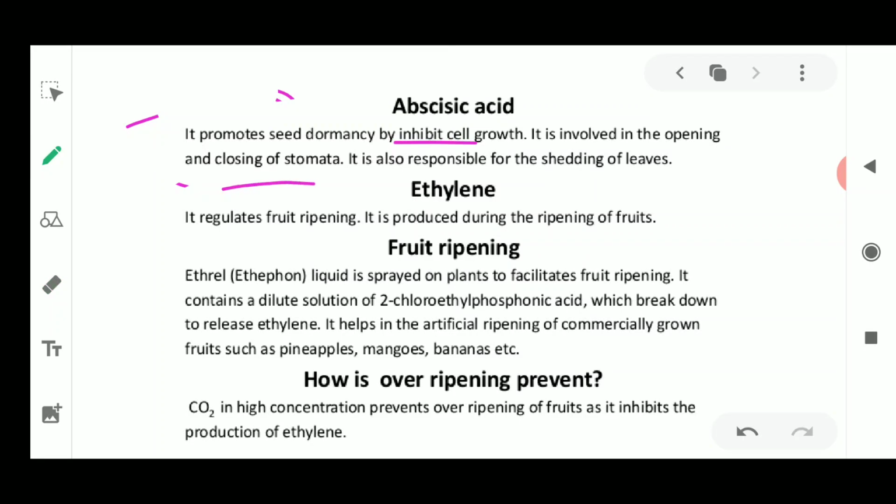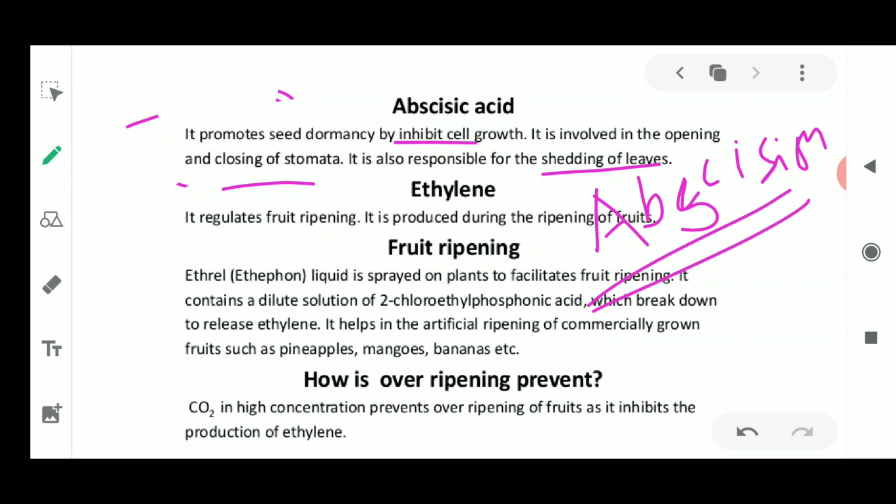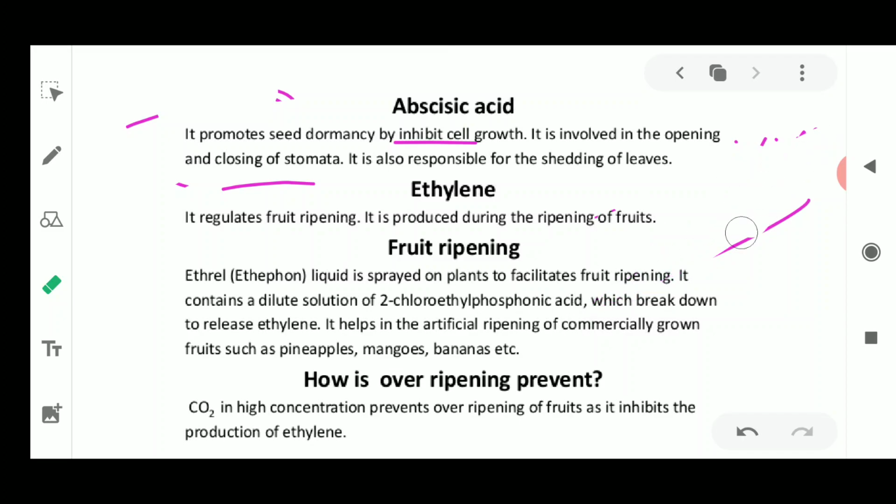It is also responsible for the shedding of leaves, and the name for shedding of leaves is abscission, from which the word abscisic acid has arisen. This is called abscission. So here this abscisic acid is responsible for the falling of leaves, the shedding of leaves during the autumn season. So this abscission is because of abscisic acid, from where the word has arisen.